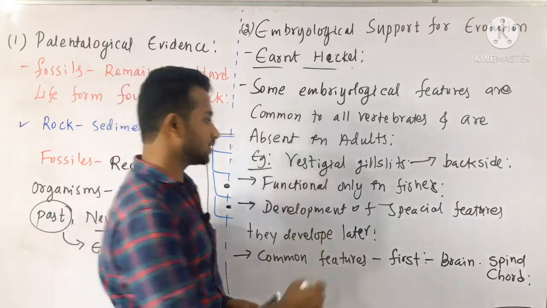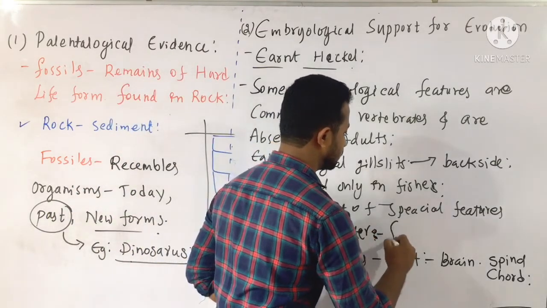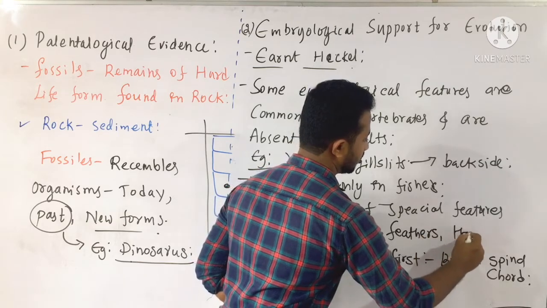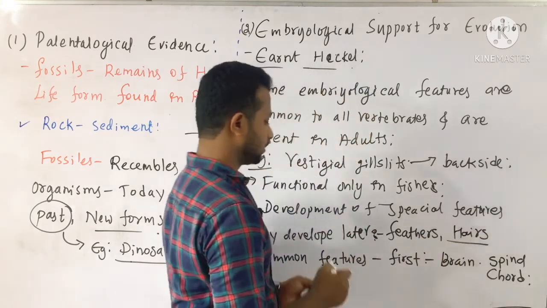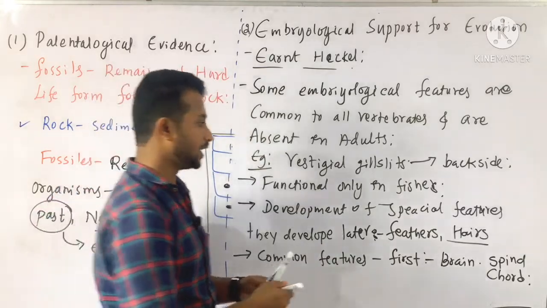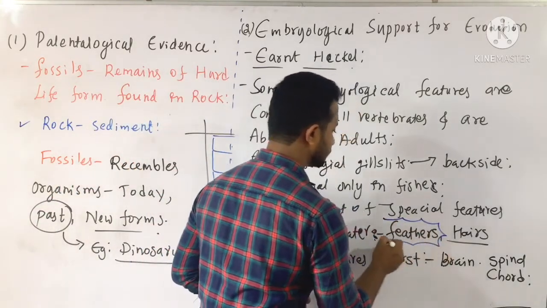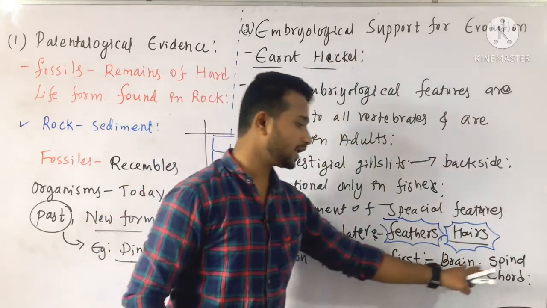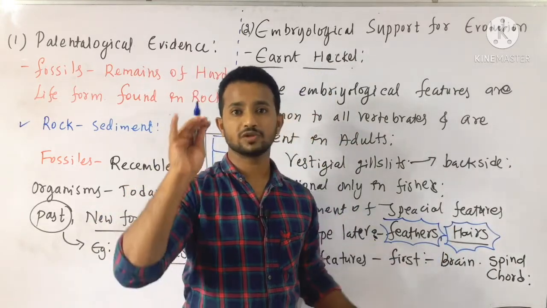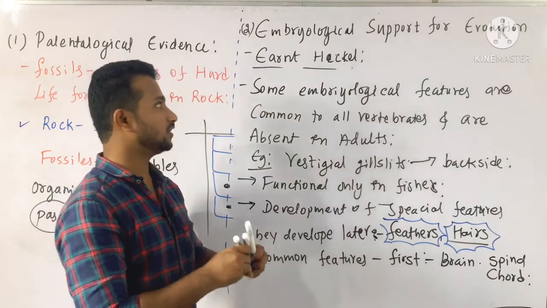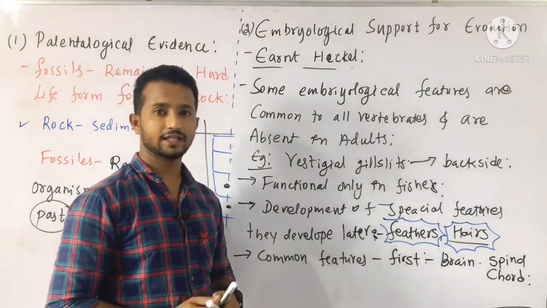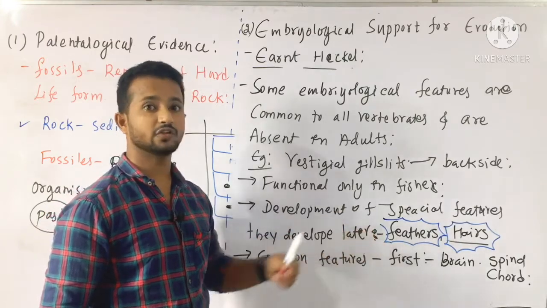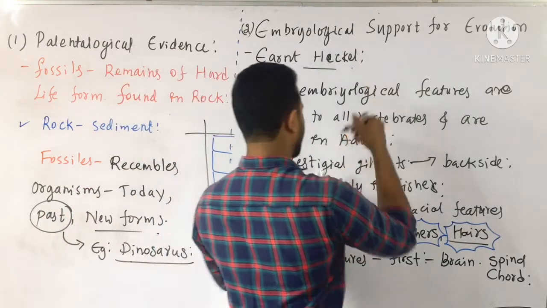Then the special structures, for example if you consider mammals or birds, feathers are special characters, and hairs in the case of mammals are special characters. These special features develop later in the developmental stages of living organisms, but the general structures like brain and spinal cord develop at the beginning stages, which is given by Ernst Haeckel. Later, in the light of evolution, this theory of general characters and special features is called the biogenetic law.